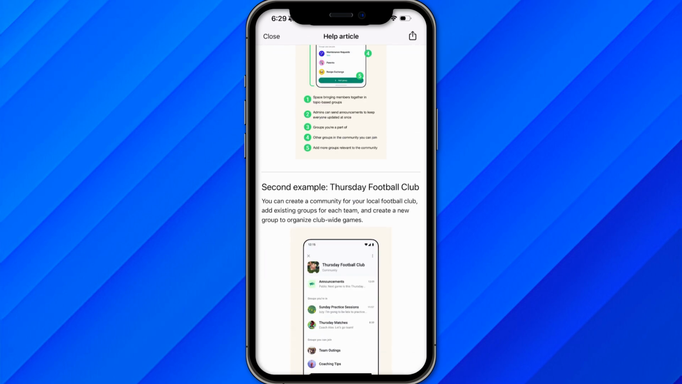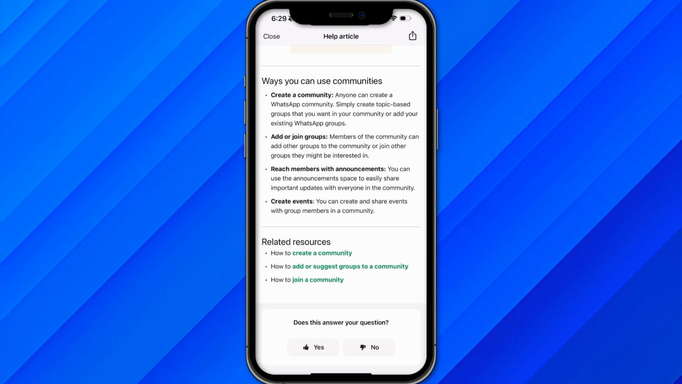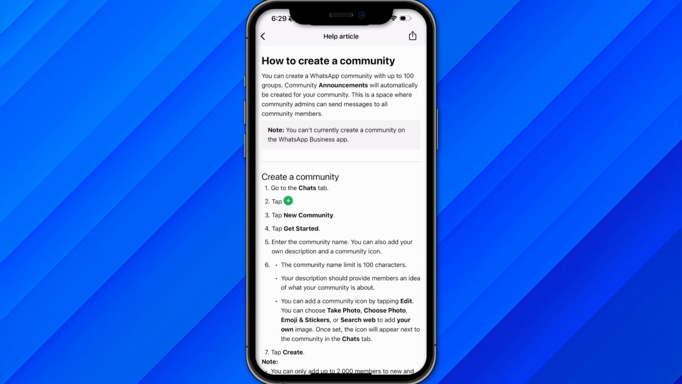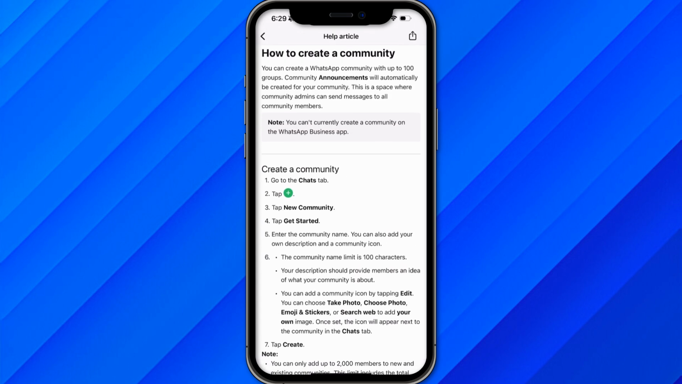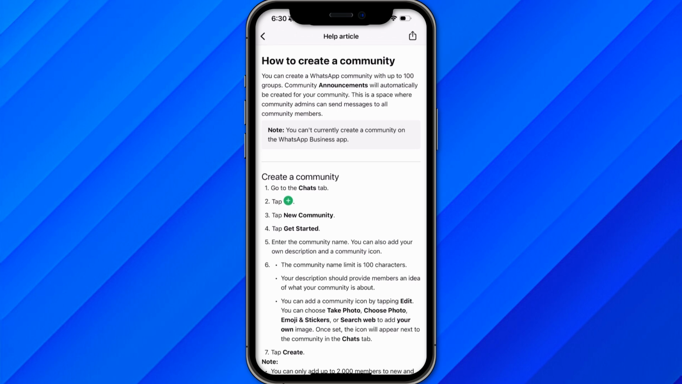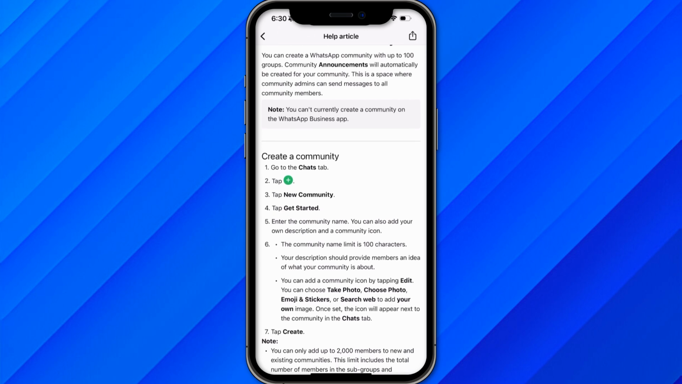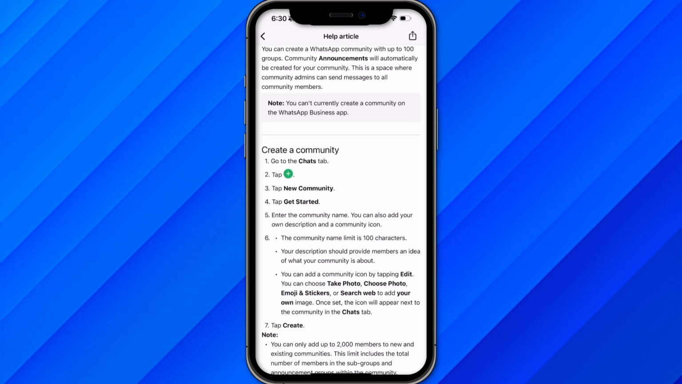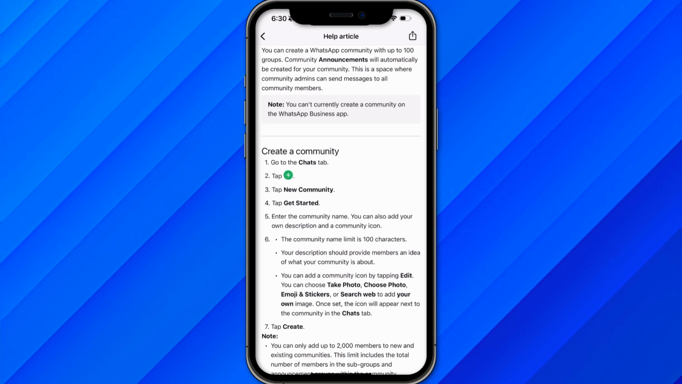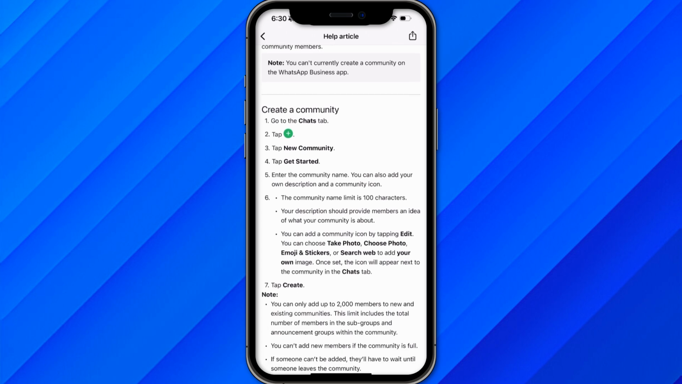As you can see, I'm in their help article, and if I click on how to create a community, this note is written right here, clear: you can't currently create a community on the WhatsApp Business app. This feature is not added to WhatsApp Business right now by the WhatsApp officials, or you can say by Meta.